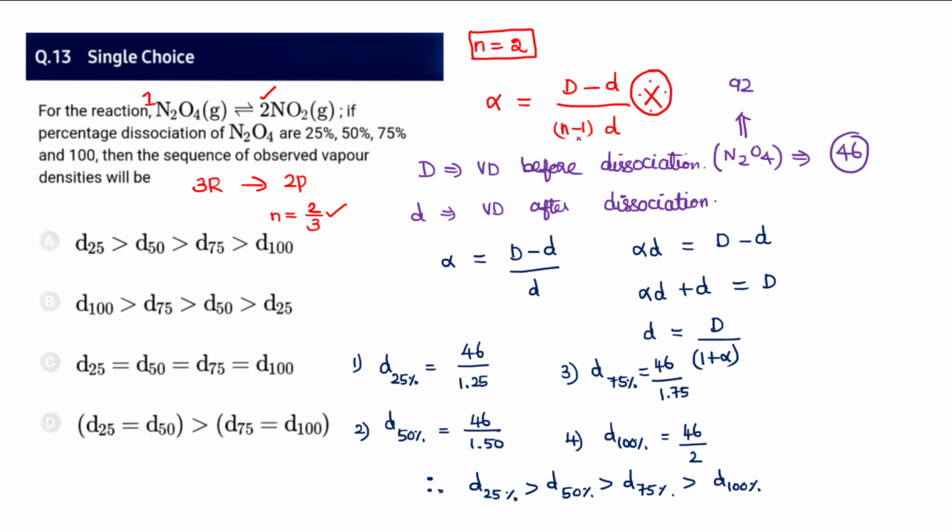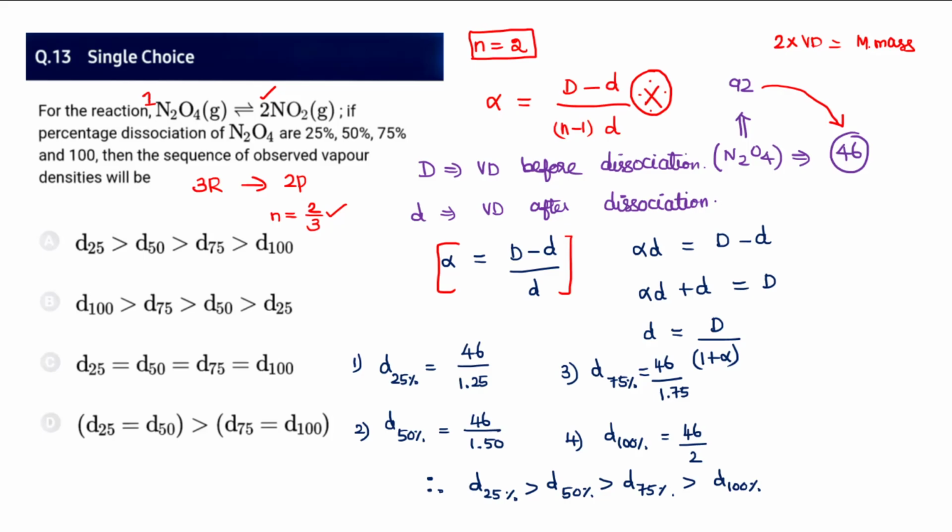Substituting n as 2, n minus 1 is 1. So the equation turns into alpha equals capital D minus small d by small d. Then we may say the vapor density before dissociation is 46. How can we say that? 2 into vapor density is the molecular mass. Initially, before dissociation, only N2O4 will be present, so the vapor density at the initial stage is only due to N2O4. Therefore 2 into vapor density equals molecular mass. The molecular mass is 92, so vapor density equals molecular mass by 2, 92 by 2, which is 46. That is the initial vapor density, before N2O4 is dissociated.